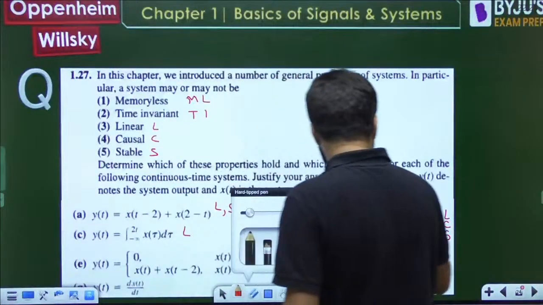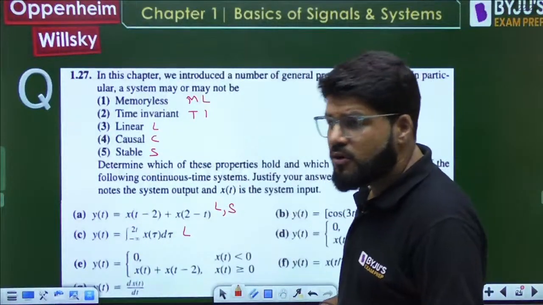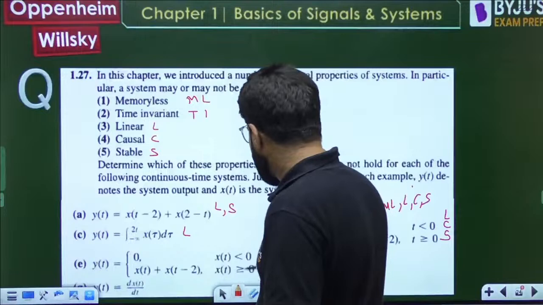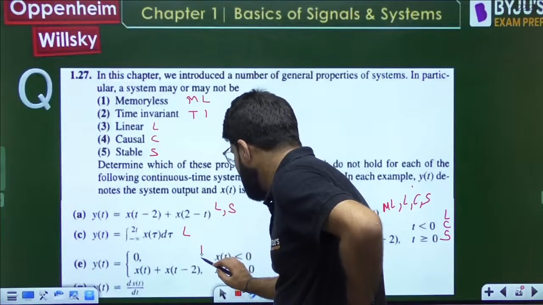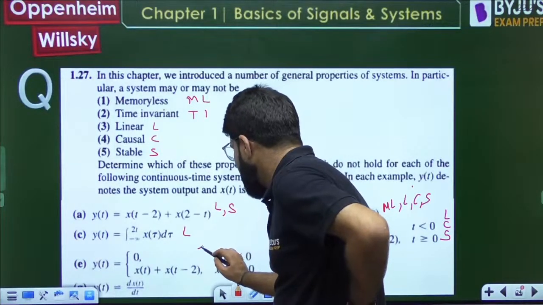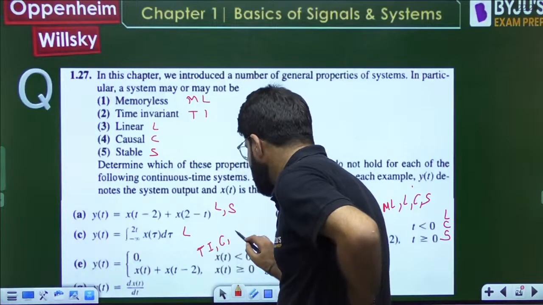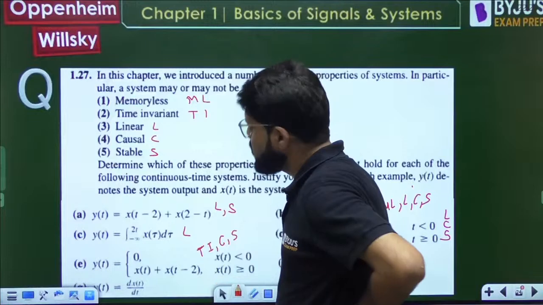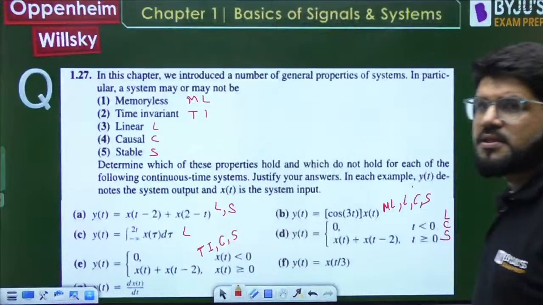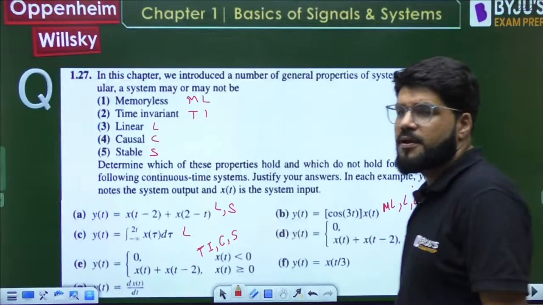So आप देख रहे हो यहाँ पे, lots of good practice you are getting. Okay, so for E part, let me write down the answer. Linear? No, it was non-linear. Time invariance? Yes. Causality? Yes. Stability, yes. Memory less, no. ठीक है, ओके.